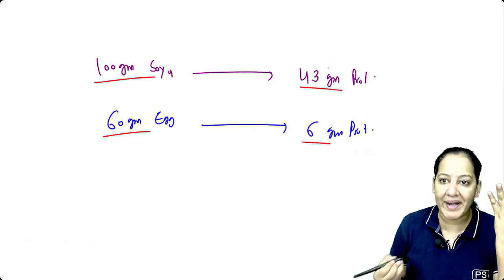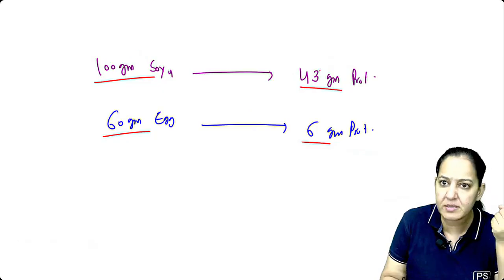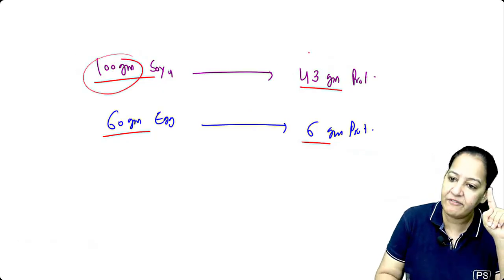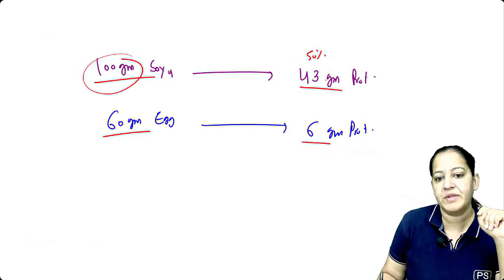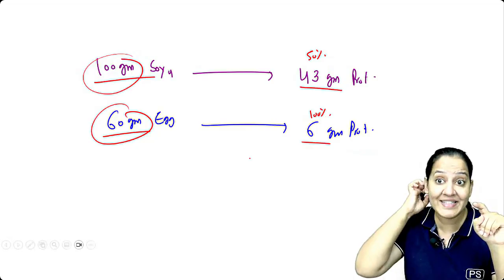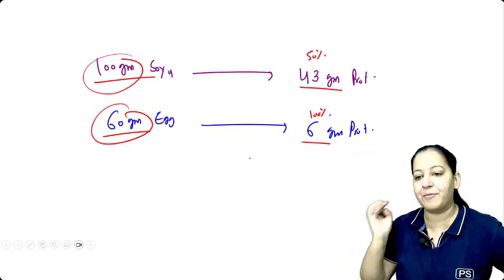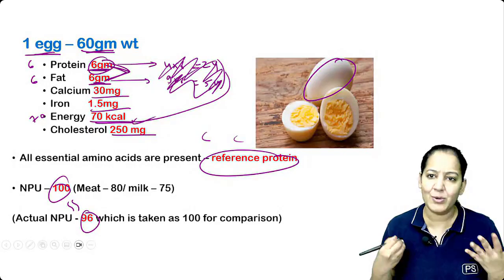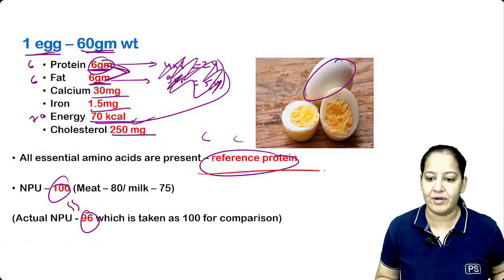So quantity wise, of course, soya bean is best. You will say, ma'am, 43 is much better. But if you eat 100 gram of soya bean, only 50% of it will be absorbed. And if you eat 60 gram of egg, 100% of it will be absorbed. So the best quality, the reference protein, is the egg protein. Here NPU is actually 96, but 96 is as close as 100, so we take it as 100.